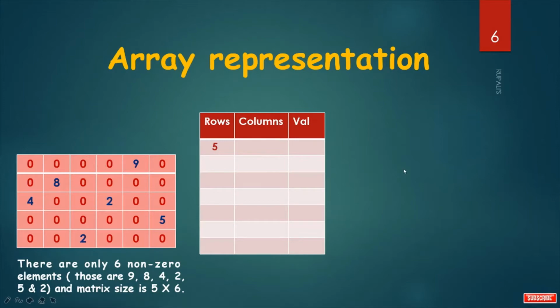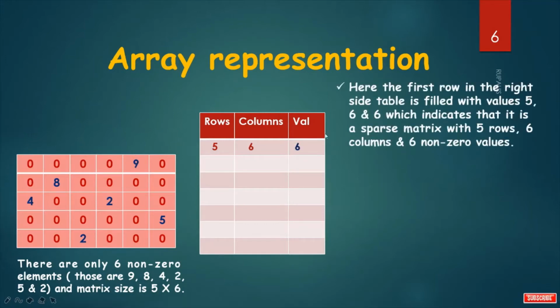It is 6. And how many non-zero values are there? It is 1, 2, 3, 4, 5, 6, so 6. So, the first row of the table is filled with the values 5, 6 and 6, which indicates that it is a sparse matrix with 5 rows, 6 columns and 6 non-zero values.